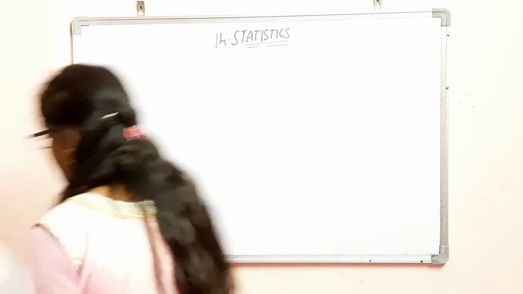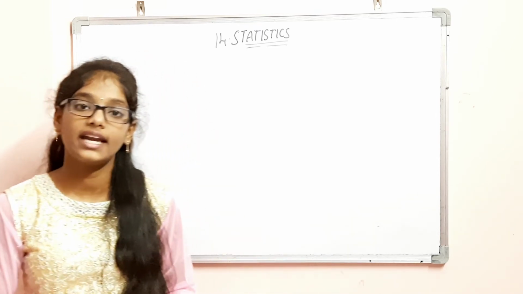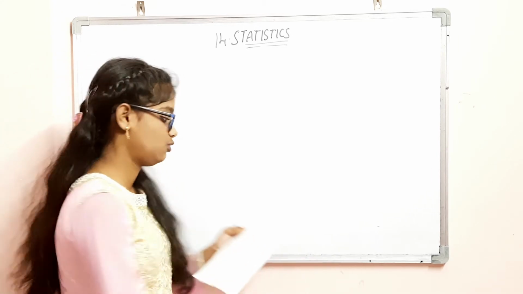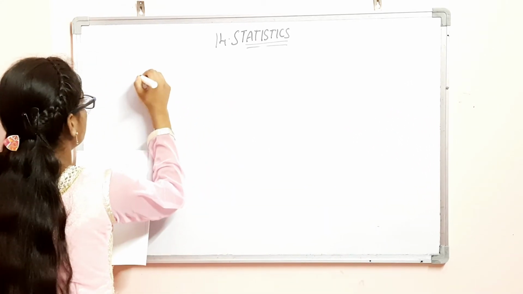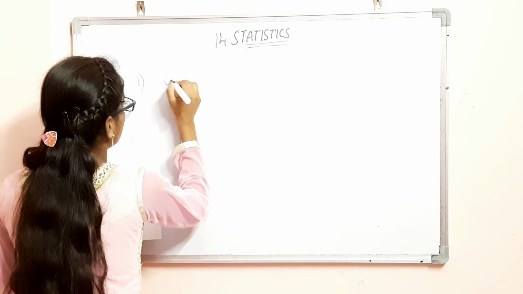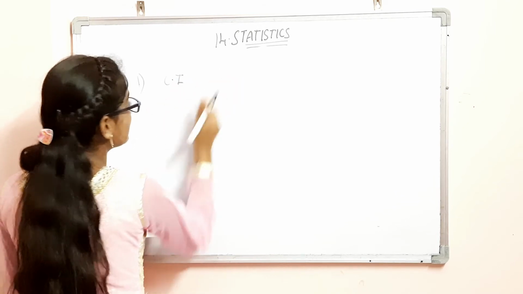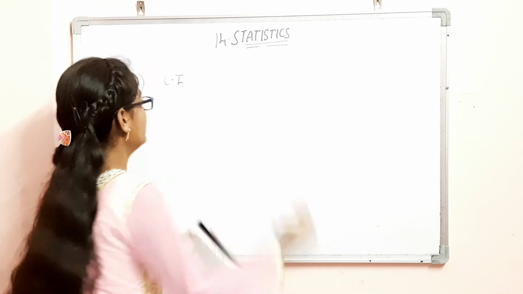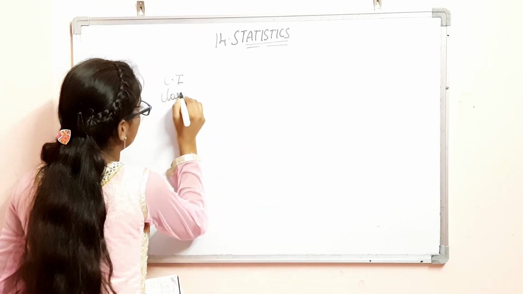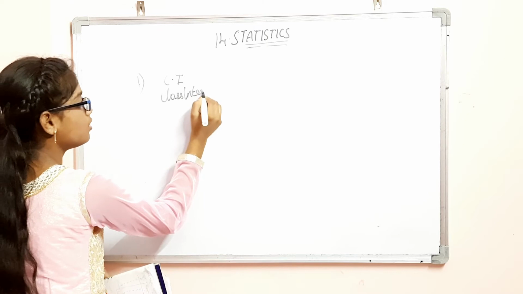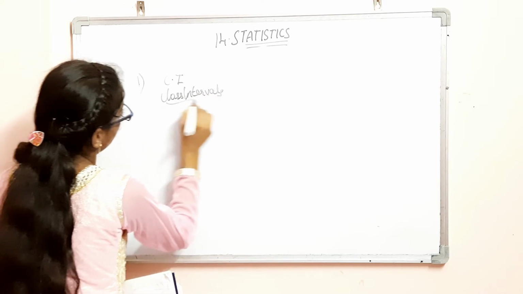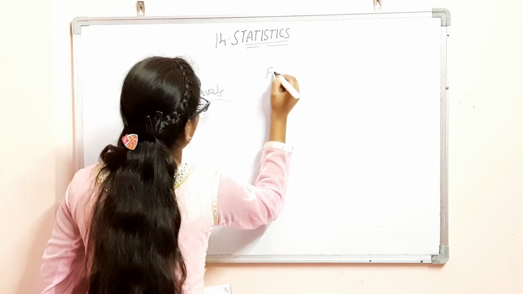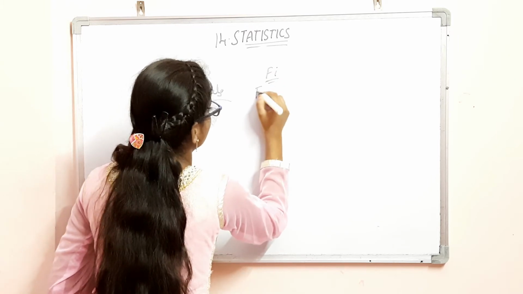Take a problem. In our textbook and exams, they'll give the question in this way. They'll give two columns, and the first column is represented as class intervals. And the second column is called frequency.